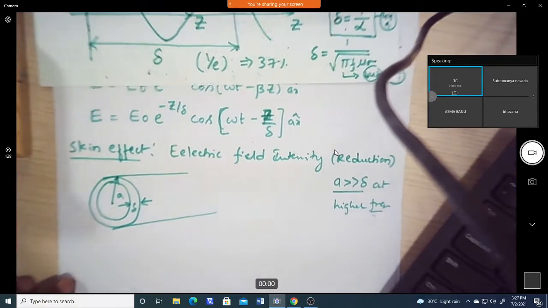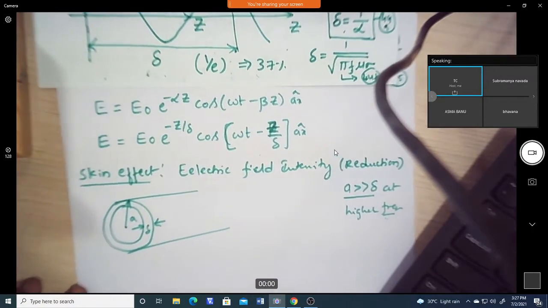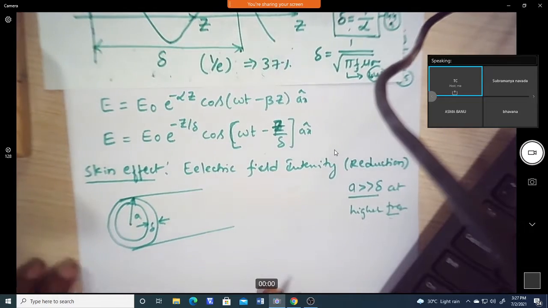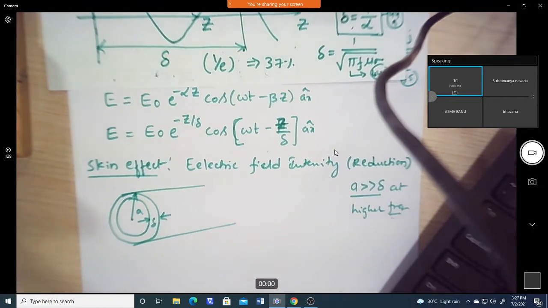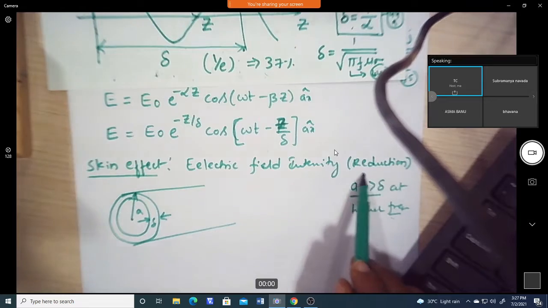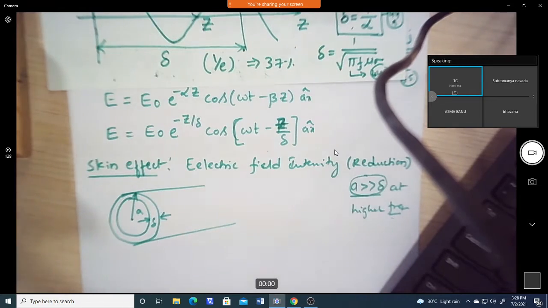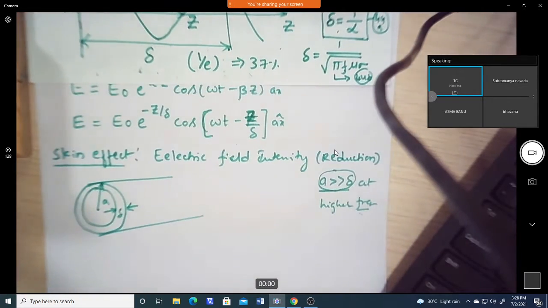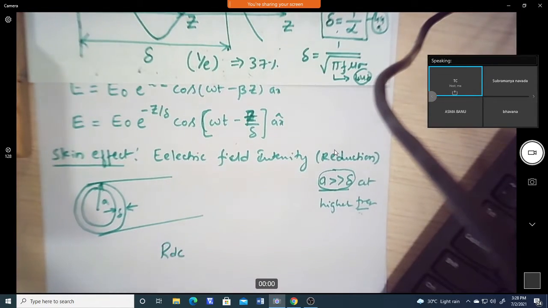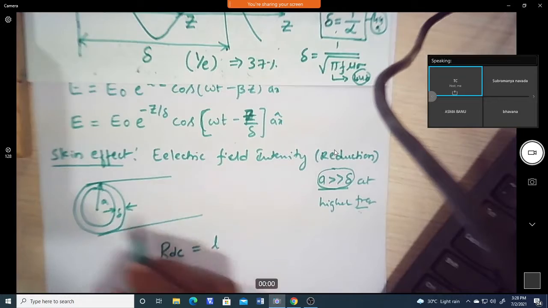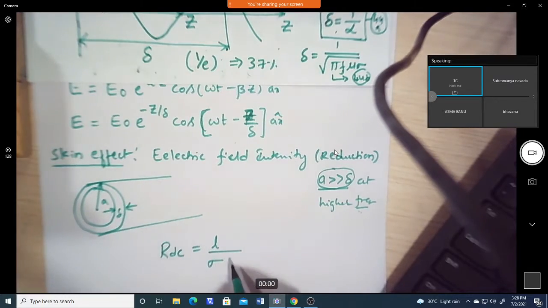So that is why the EM fields hardly propagate in the conductor. Now, this skin depth also lets us measure the AC resistance of the material or conducting medium. Earlier, we calculated the DC resistance, which is nothing but the length of the wire divided by the conductivity and the cross section. We have seen that equation earlier.